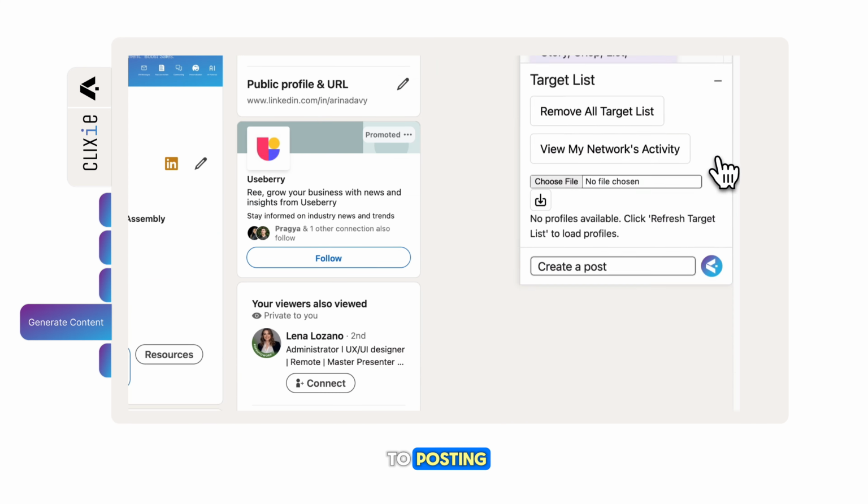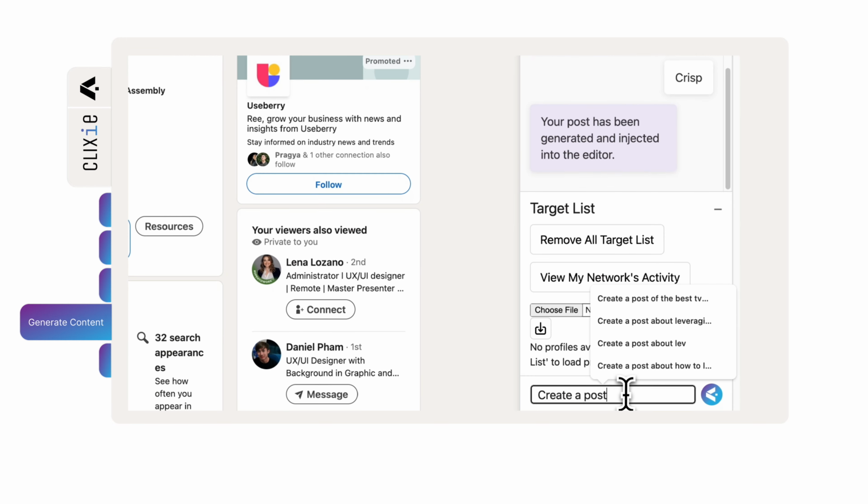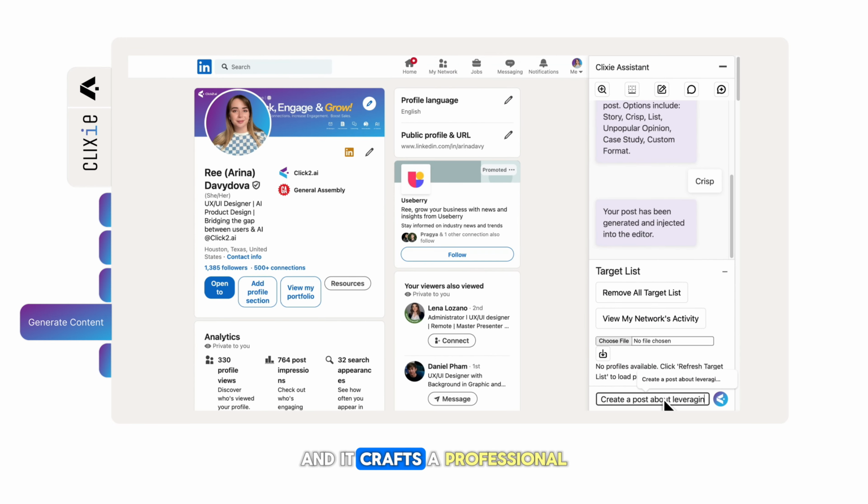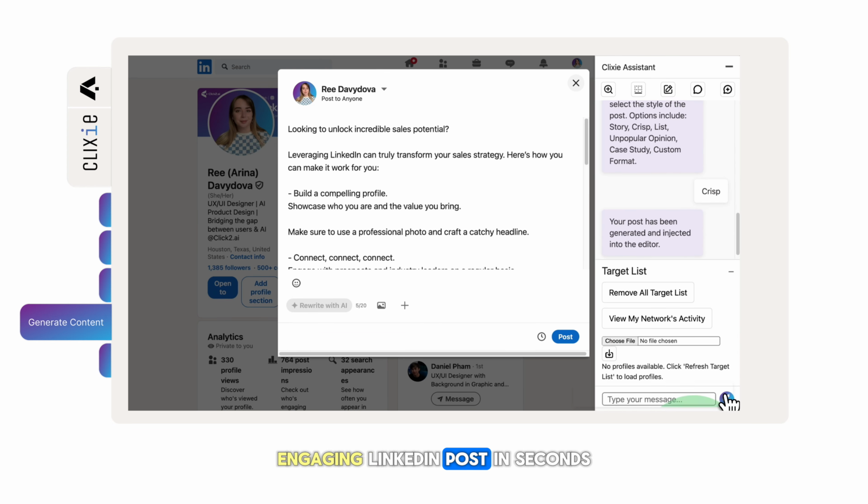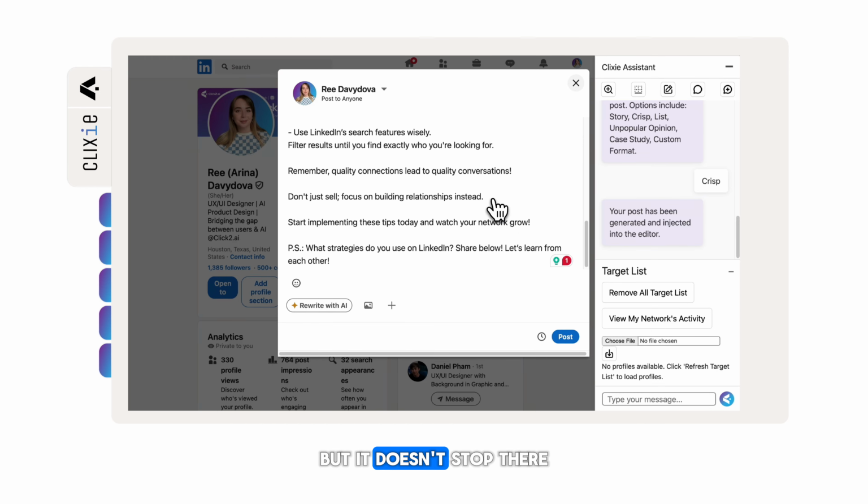And when it comes to posting, Clixie makes it effortless. Just tell it what you want to say, and it crafts a professional, engaging LinkedIn post in seconds. But it doesn't stop there.